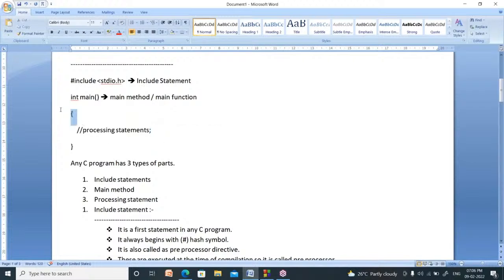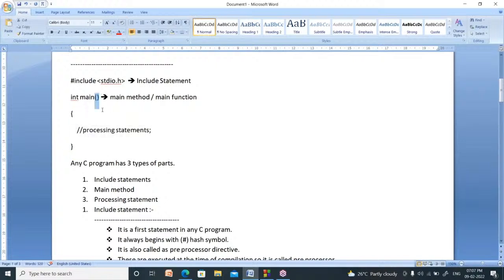In every program you use the open flower bracket, which is called the open delimiter. These two indicate the limits of the main function. The main function begins from here and ends with this. These two indicate the limits, so they are called delimiters. One is for opening, so it is called the open delimiter, and the other is for ending, so it is called the closing delimiter.